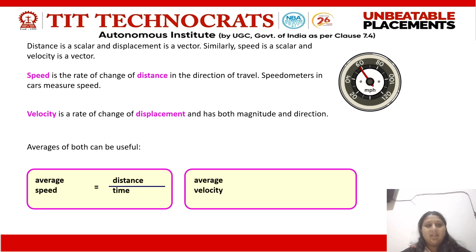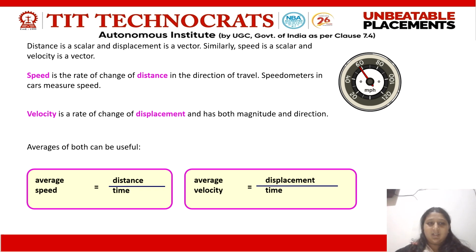Distance is a scalar and displacement is a vector quantity. Similarly, speed is a scalar and velocity is a vector quantity, because speed is irrespective of the direction, but velocity depends upon the direction. Hence, speed is a scalar quantity, whereas velocity is a vector quantity. Here, the average speed and average velocity formulas are being noted. Average speed equals distance upon time, whereas the average velocity is the displacement upon time.